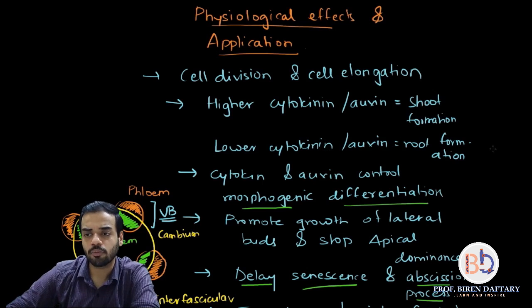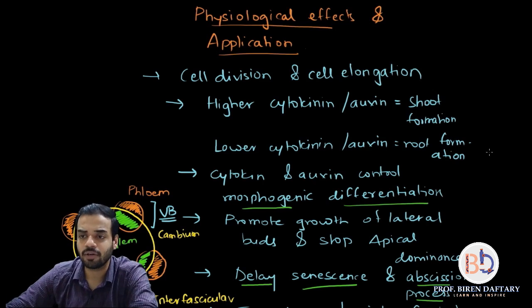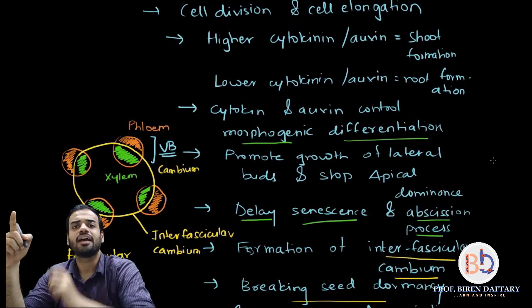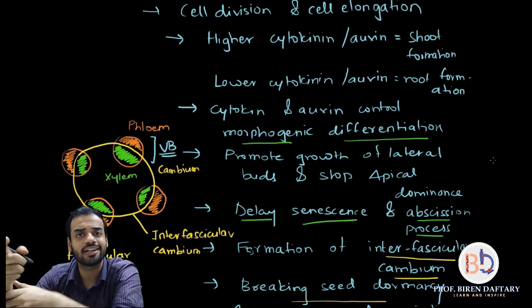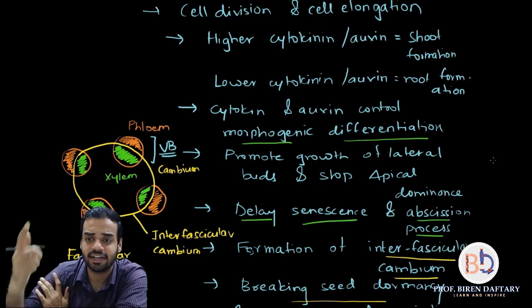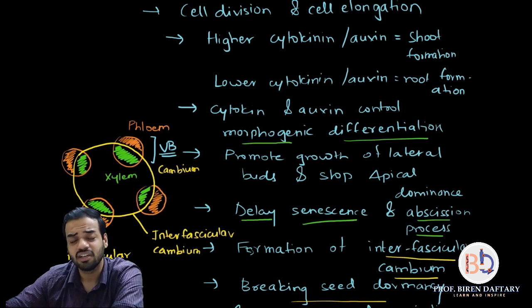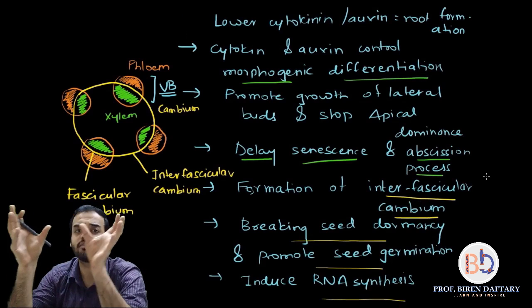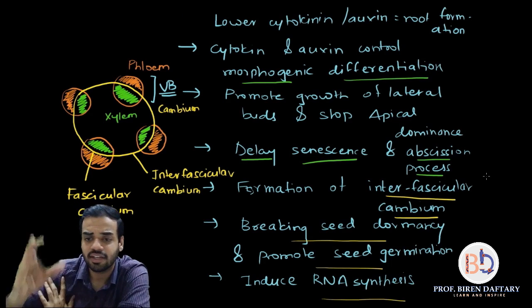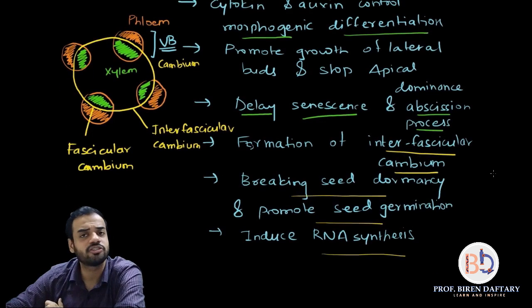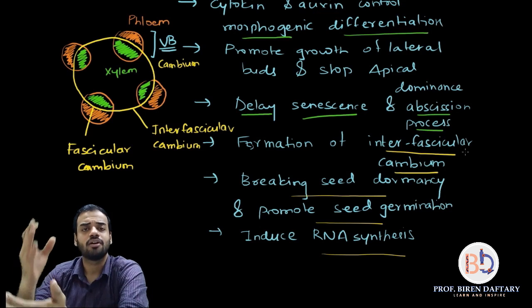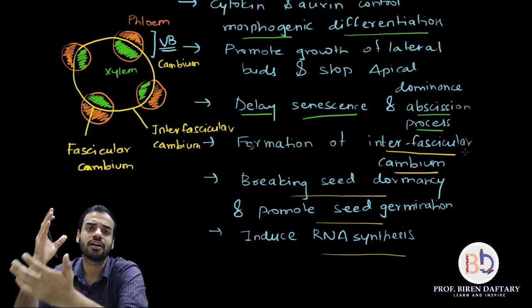Next point is promoting growth of lateral buds and stopping apical dominance. So the apical bud will stop growing, and because of that the lateral buds will start growing. That is what will happen when cytokinins are added. Next is delaying senescence and abscission. This point is there for all of them, auxin, gibberellin, cytokinins, you know that. Then interfascicular cambium: the cambium present between two vascular bundles is called interfascicular cambium. Breaking seed dormancy and promoting seed germination is again a common point between auxin, gibberellins and cytokinins. One important point to remember is that cytokinins promote RNA synthesis.